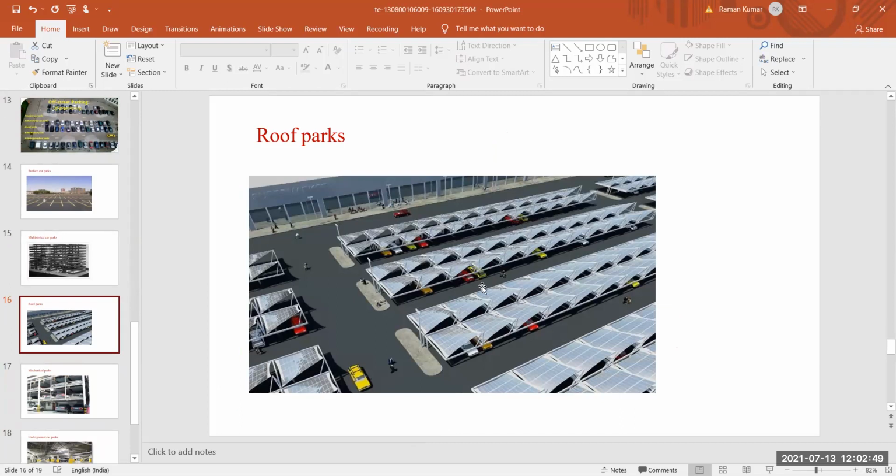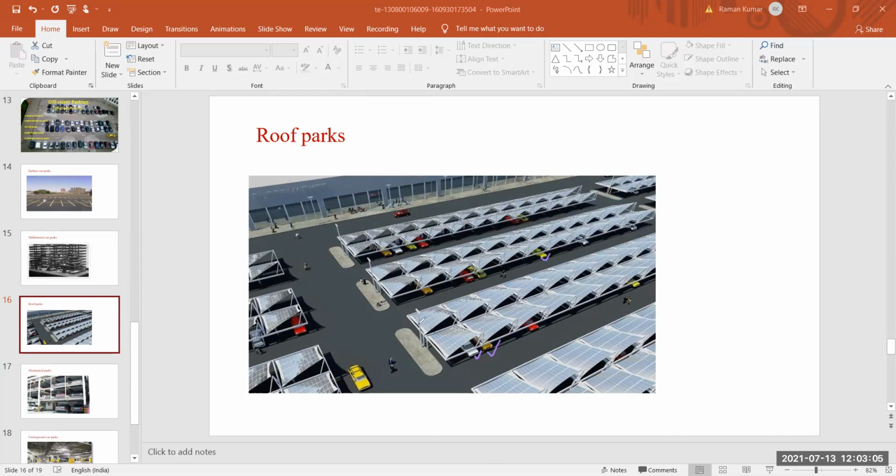If lots of money is not available with us, then we go for roof parks. Here you see our car is parked, here another car is parked. So basically these are the different lanes of parking.